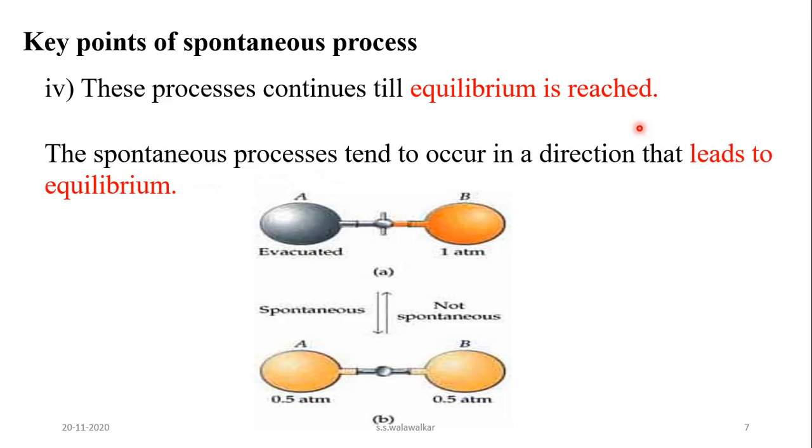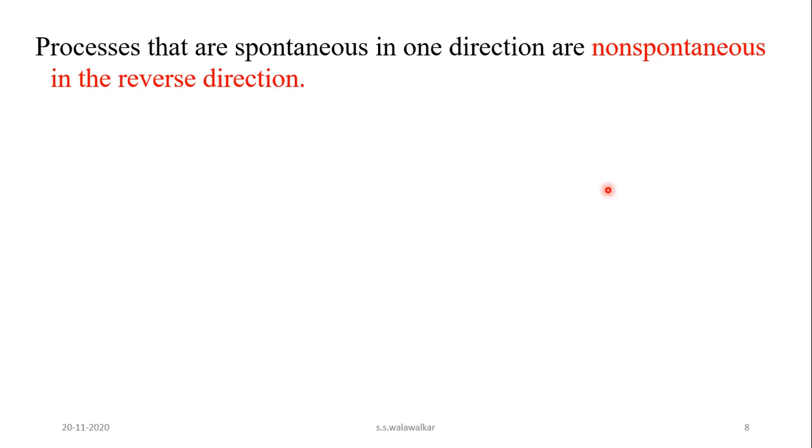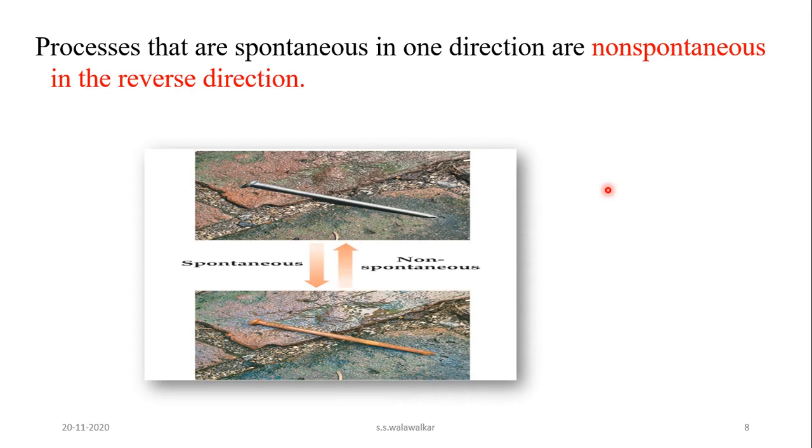So all these are the key points of spontaneous processes. Spontaneous processes generally have a tendency to occur in a direction that leads to equilibrium. Processes that are spontaneous in one direction are non-spontaneous in the reverse direction. That is also an important point which we have studied already.